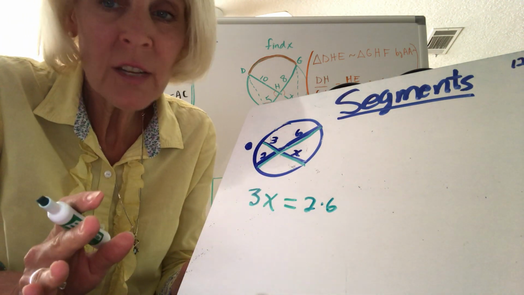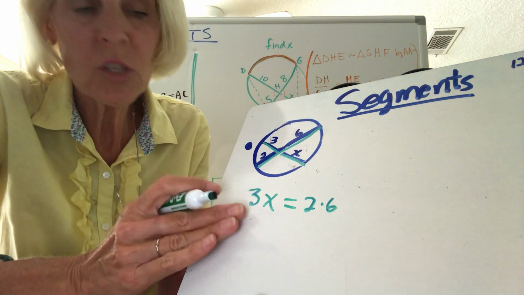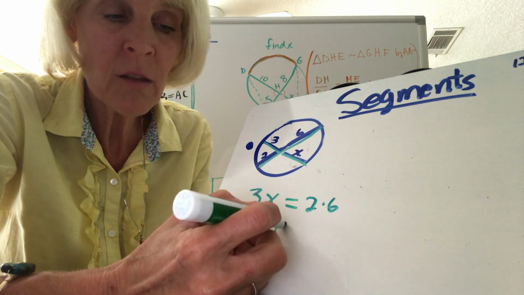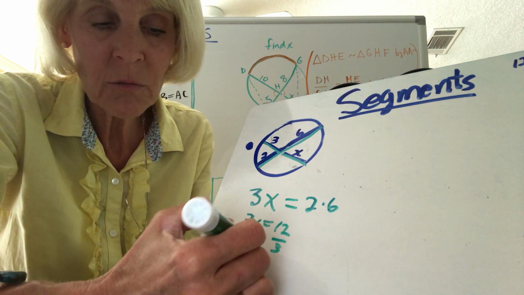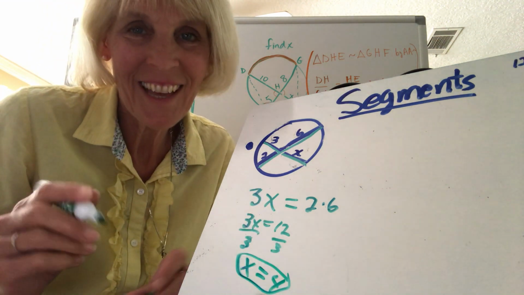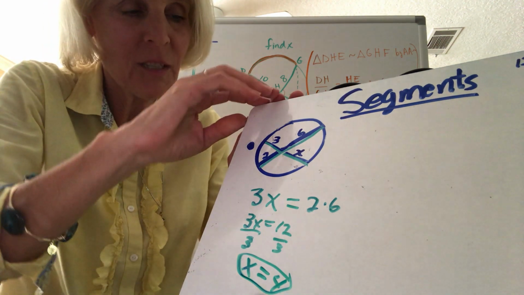That's all the work you need to show. You don't need to show all that stuff with the similar triangles. I just want to show you where it came from. So 3x is equal to 12, divide by 3, and x is equal to 4. And it truly is that easy. So we get to end the year with pretty easy stuff when we're working with segments.